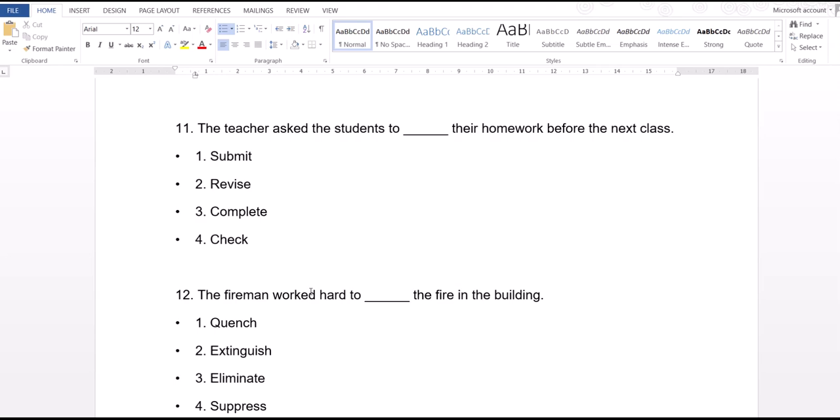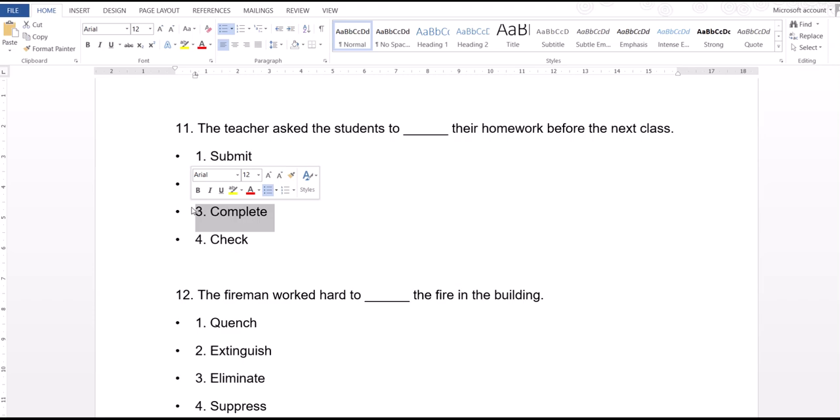So what is the appropriate option? Obviously, it should be either complete or submit, right? These are the two options which are very relevant here. Among these two options, the most appropriate option is complete. The reason why we are not choosing submit is that when you use the word submit, it implies